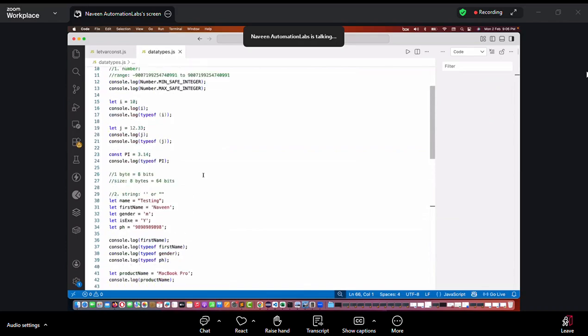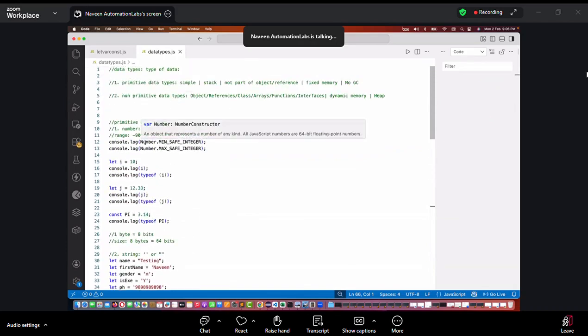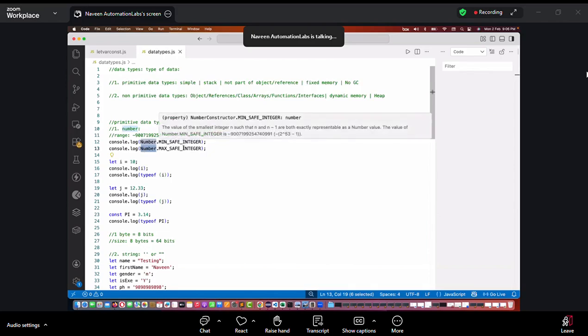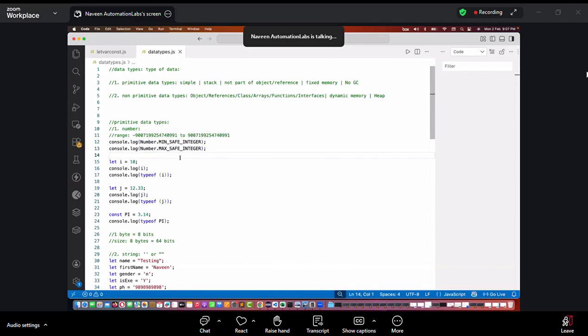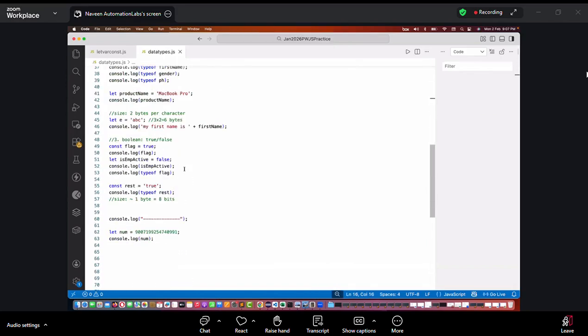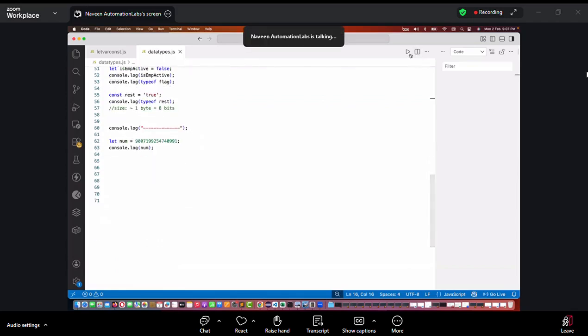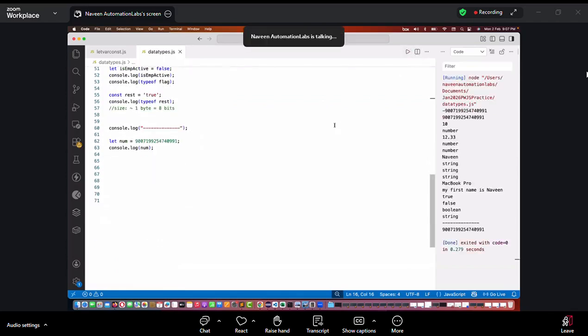Yeah, here we have to use Number because Number is an existing kind of class over here. So the MIN_SAFE_INTEGER and MAX_SAFE_INTEGER come with a capital N here, just to get to know about the safe integer value, I mean the max value or the minimum value. So that's why we have to use capital N over here. Now I'm printing it on the console. So you see that, yeah, the number is getting printed as it is on the console here, right?